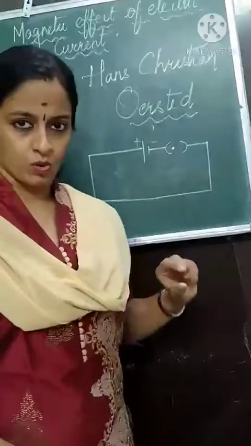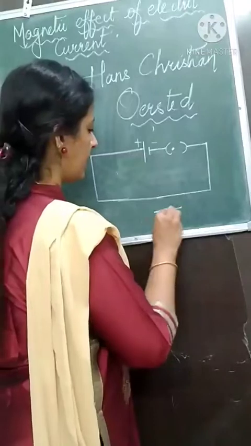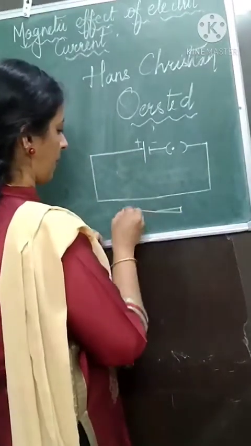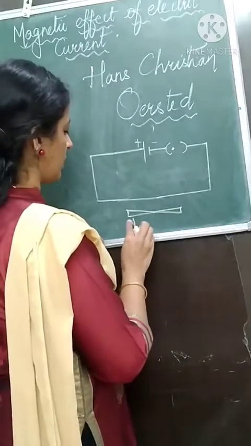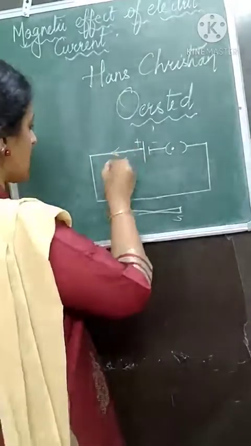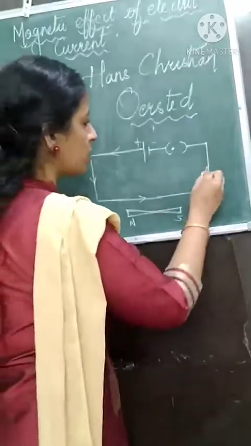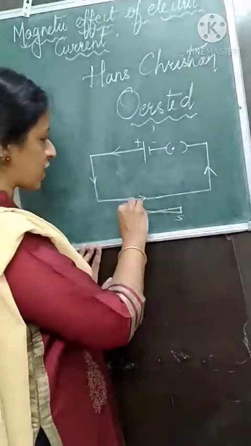When the key was closed, and you had a compass needle, let us suppose this is north and this is south, whenever there was electric current flowing through the circuit, this needle showed deflection.